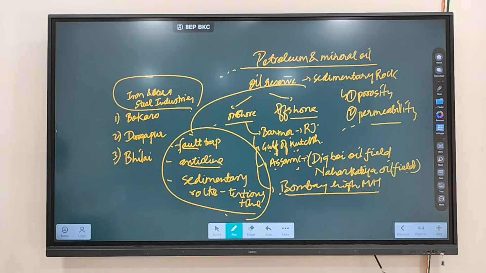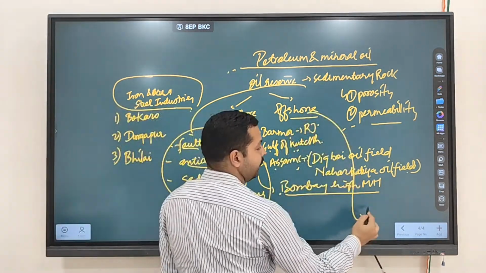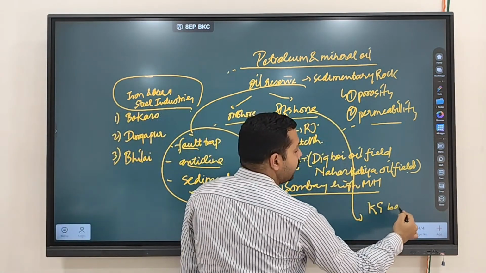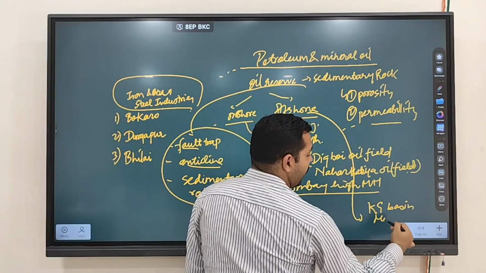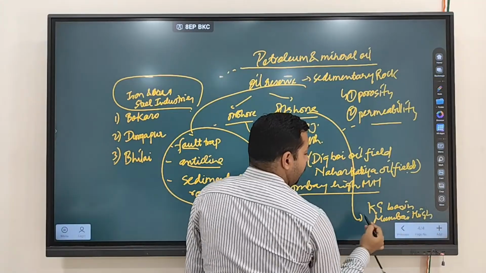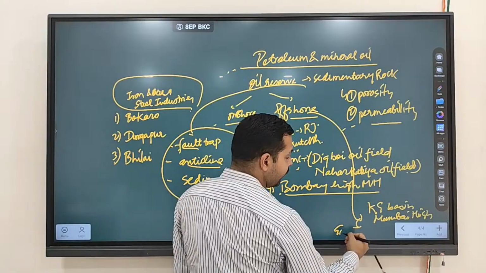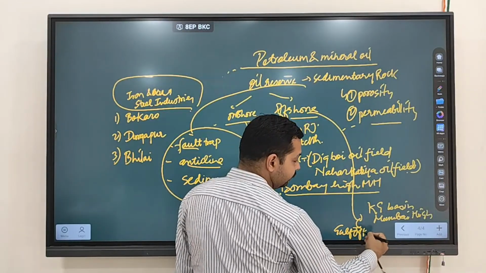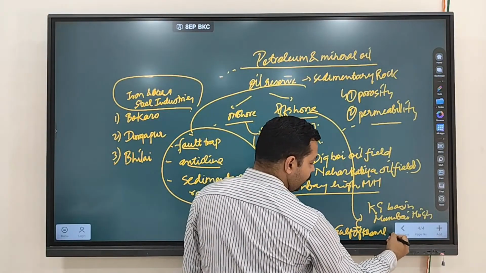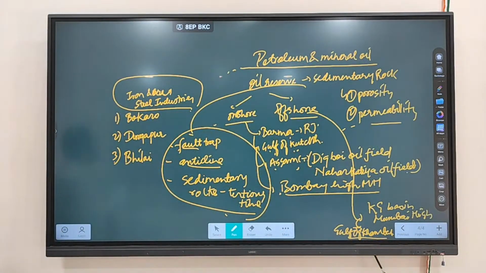You'll also find it in Mumbai High and in the Gulf of Khambhat. These are the offshore regions where you'll find oil in India.